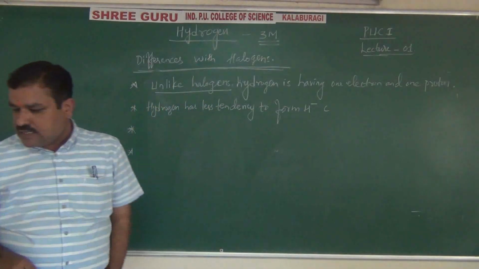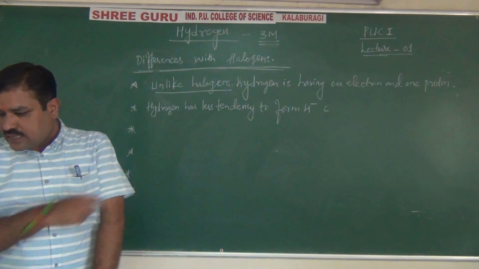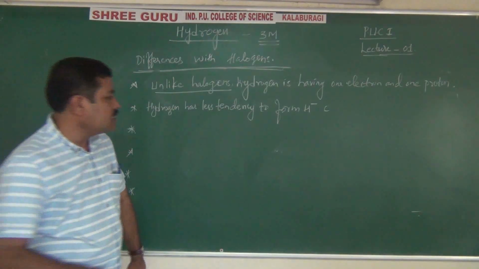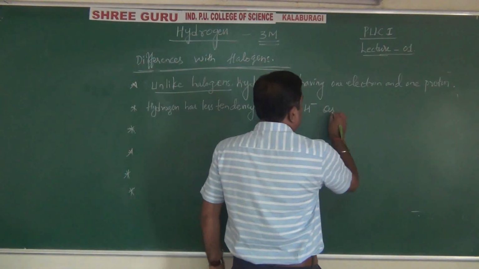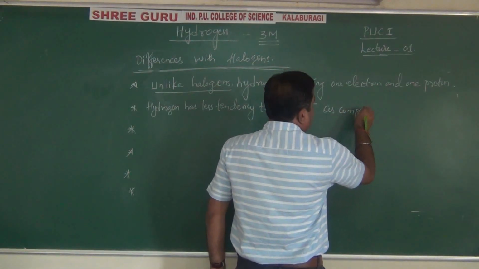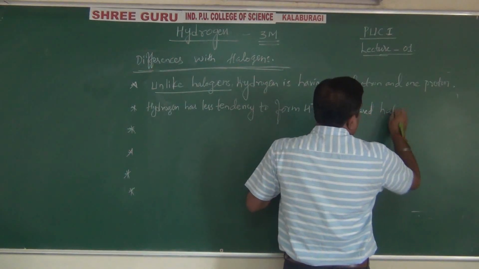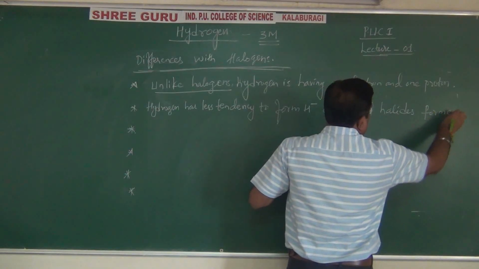That means the tendency to form hydride ion by hydrogen is less. Hydrogen has less tendency to form hydride as compared to the halides formed by halogens.